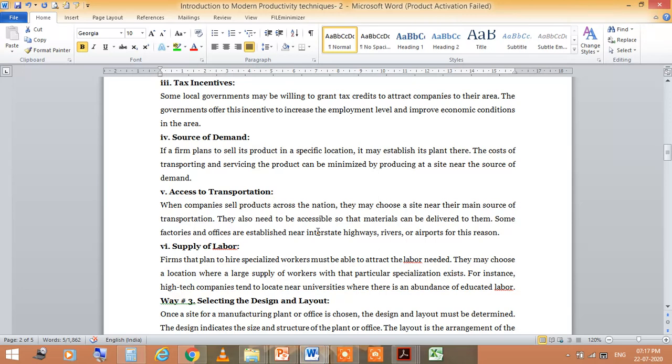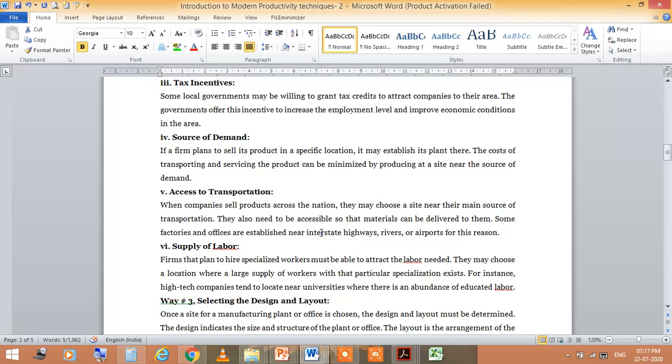The fourth one is the source of demand. If a firm plans to sell its product in a specific location, it may establish its plants there. So the cost of transporting and servicing the product can be minimized by producing at a site near the source of demand. Now the fifth one is the access to transportation.